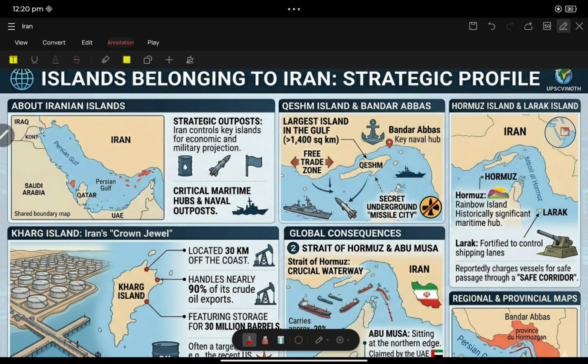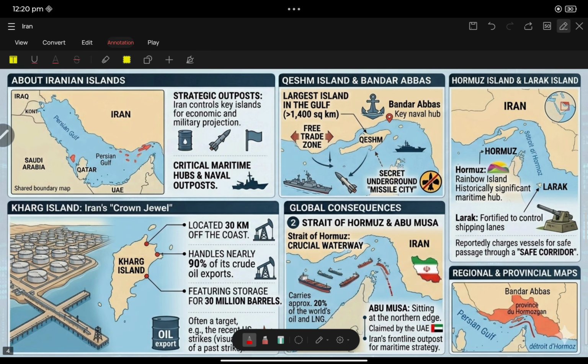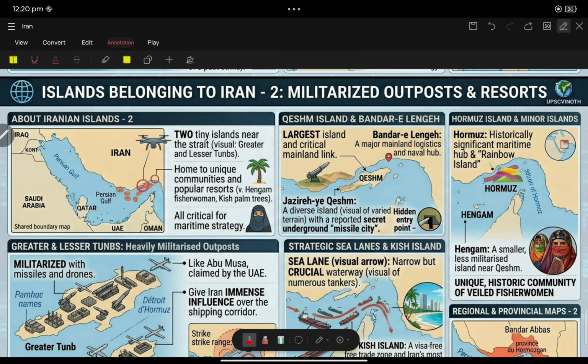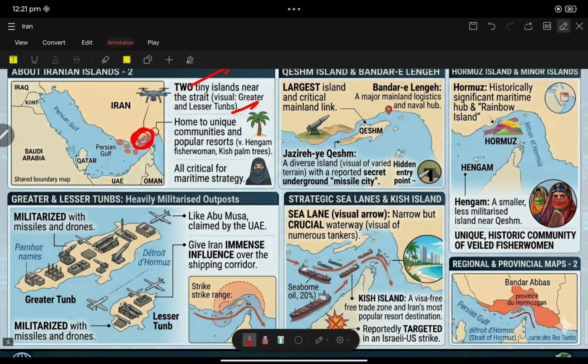And, fine. Two tiny islands near the strait, Greater and Lesser Tunbs. These also belong to Iran. So these are all critical points. Like Abu Musa Island claimed by the UAE, the Greater and Lesser Tunbs are a heavily militarized outpost.